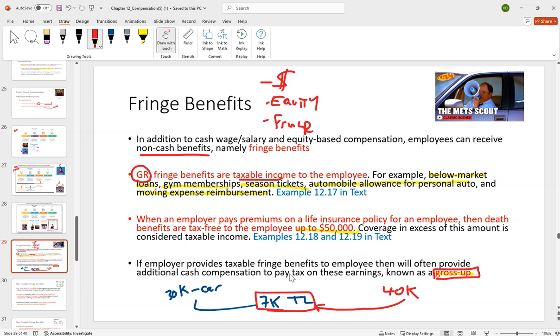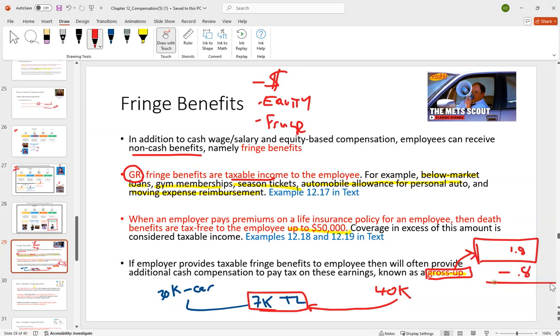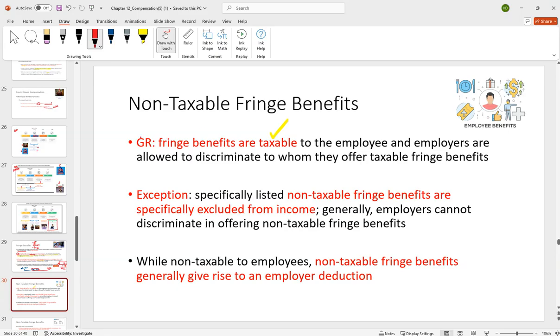The other way I've seen a gross up, if you ever watch Who Wants to Be a Millionaire, and it's only if they win the million, they give them a big check for like 1.8 million. They gross it up such that after they pay tax on it, the person walks away truly with $1 million. So that's the idea of a gross up. It basically considers the fact that it's taxable, and we'll just give you the additional money on top to cover that tax. In any event, we said generally they're going to be taxable. They could have that gross up to help there.